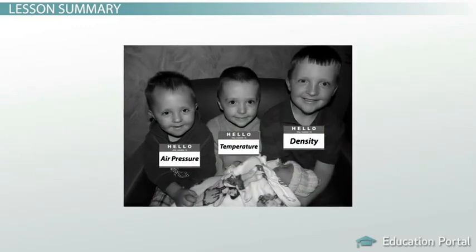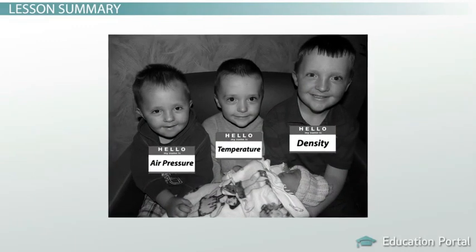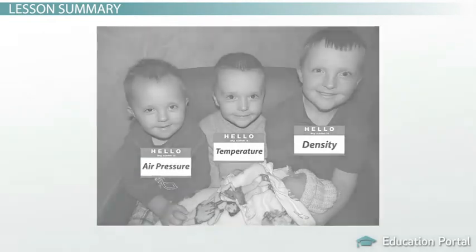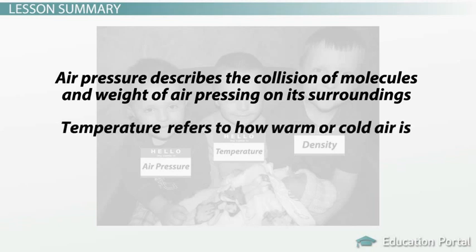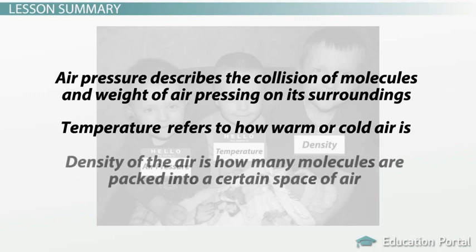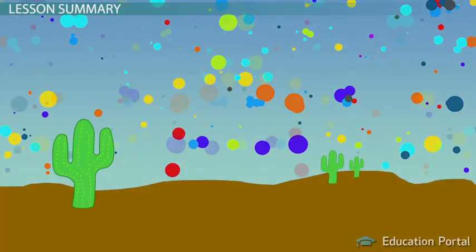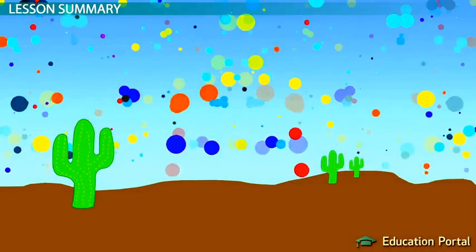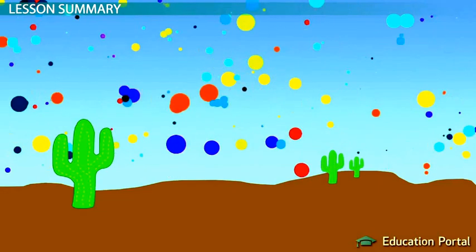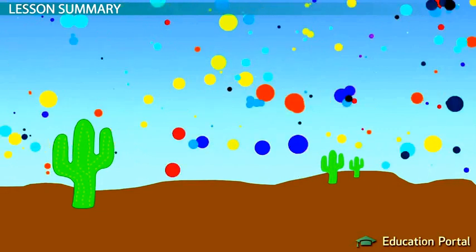Like a set of siblings, air pressure, temperature, and density are related to one another. Air pressure describes the collision of molecules and weight of air pressing on its surroundings. Temperature refers to how warm or cold air is, and the density of the air is how many molecules are packed into a certain space of air. Air pressure is influenced by temperature because as the air is warmed, the molecules start moving around more, so they bump into each other more often and create more pressure.